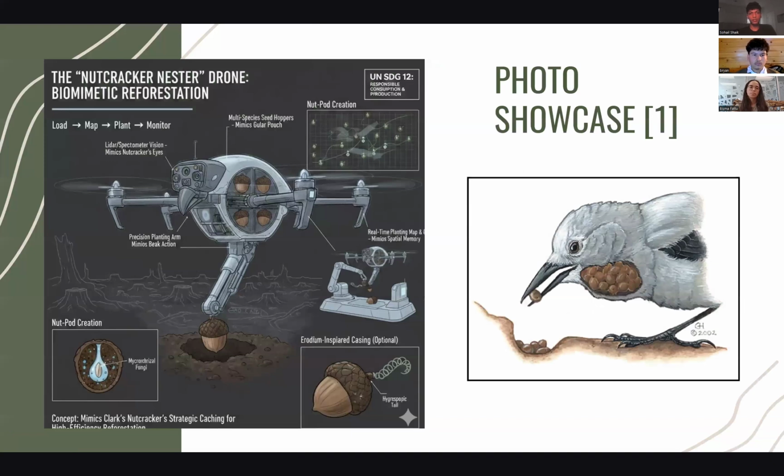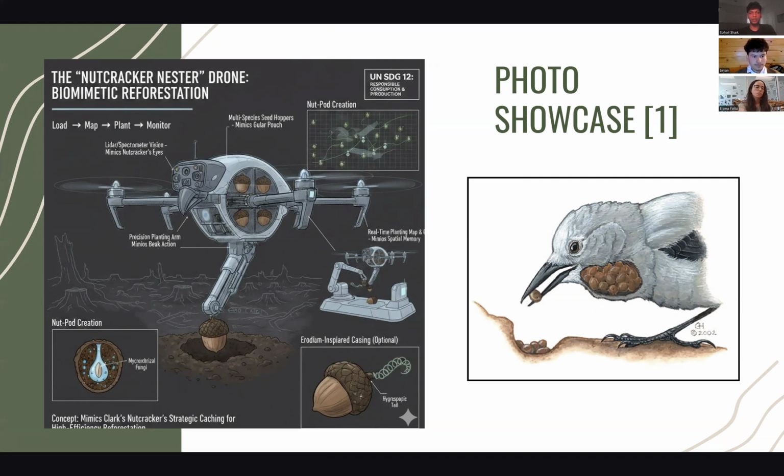This slide shows a visual representation of our concept in comparison with how the Clark's nutcracker stores its own seeds before burying them. Our nutcracker Nestor drone mimics the natural system almost step by step. Just like the nutcracker gathers seeds in its throat pouch, our drone carries multi-species seed pouches designed to mimic the same efficient storage.